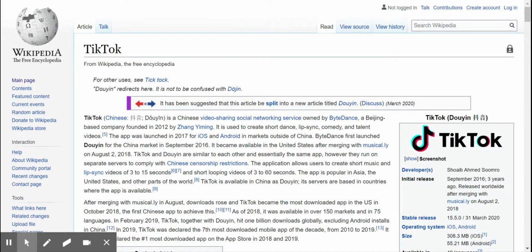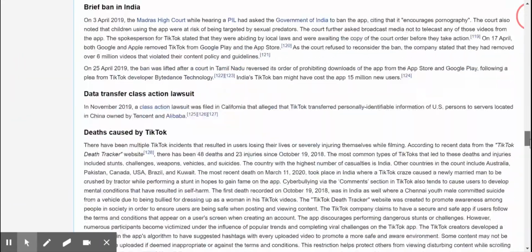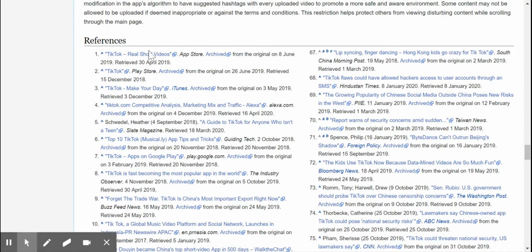So if I were writing a paper about the expansion of TikTok in social media, I would probably go to a Wikipedia page, right? Well, the nice thing about Wikipedia is they have these things called notes, and each note is a different source you can use to read over information, to find new links, to discover any information you might have not known about the paper, or anything of the sort.